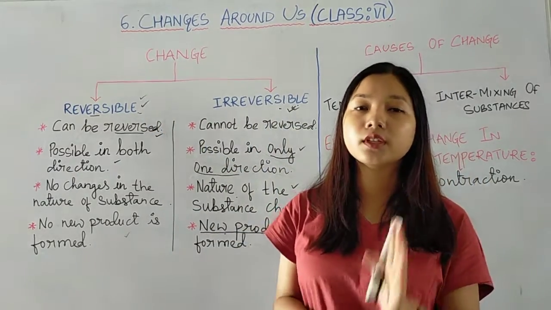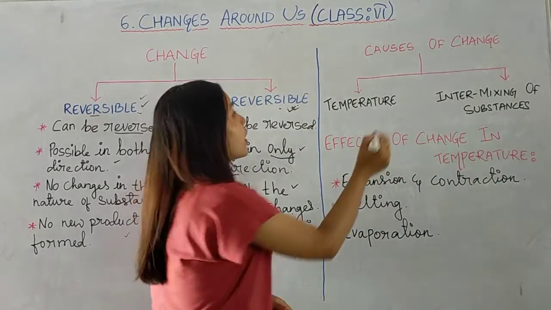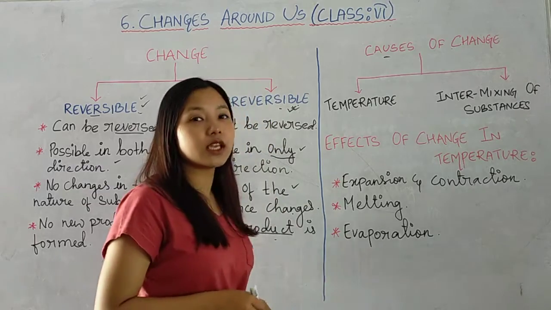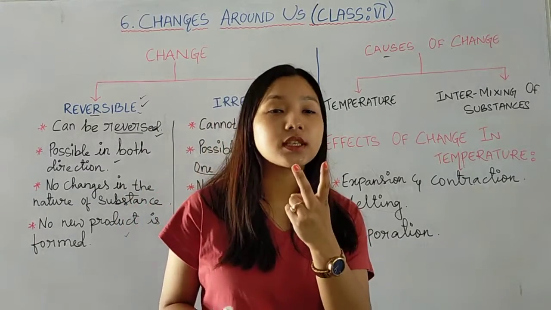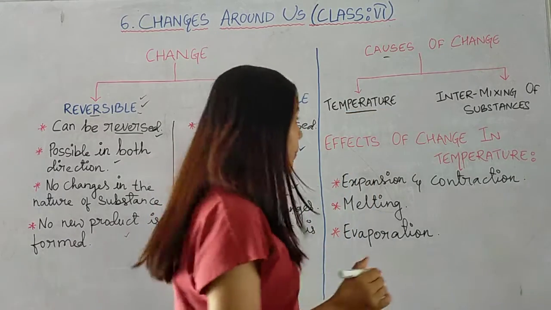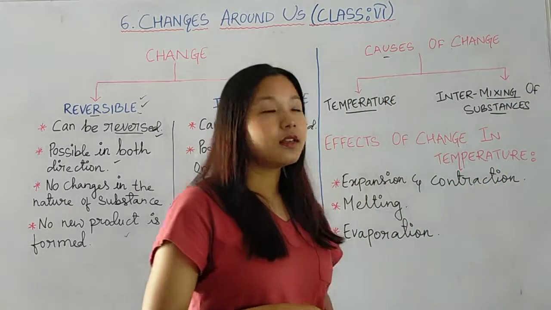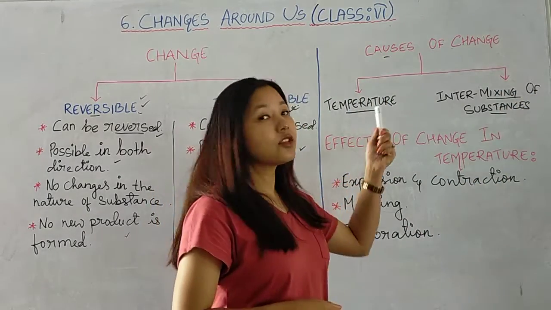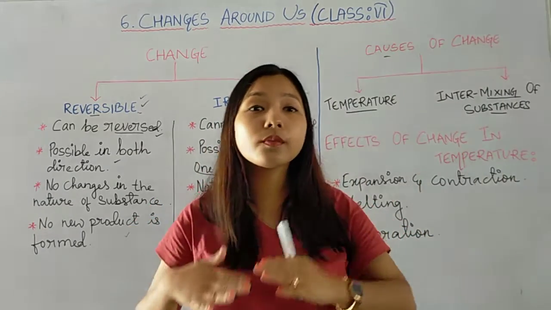I hope that you have understood it clearly. So let's move on to the next topic, that is what are the causes of change. Mainly change can occur due to two reasons, that is either change in the temperature or intermixing of substances. Here change in temperature means the temperature may get higher or may get lower.